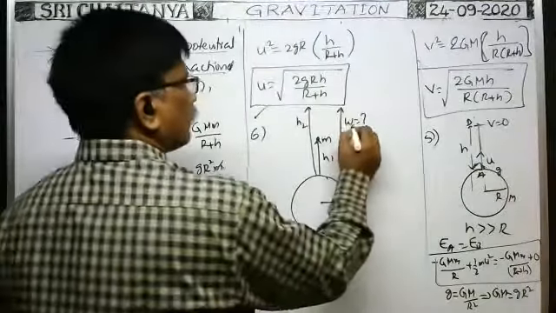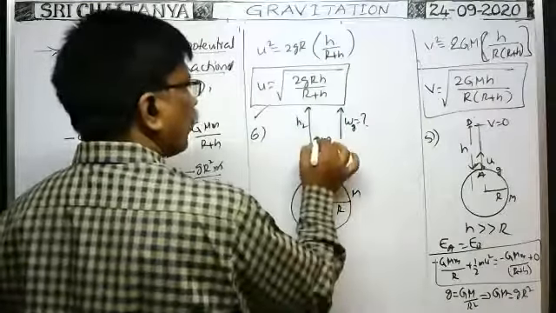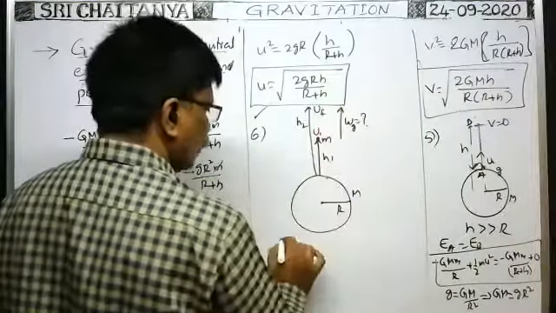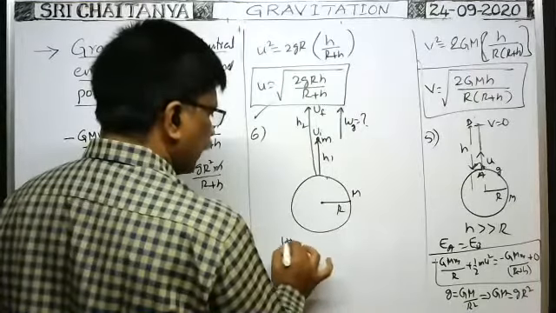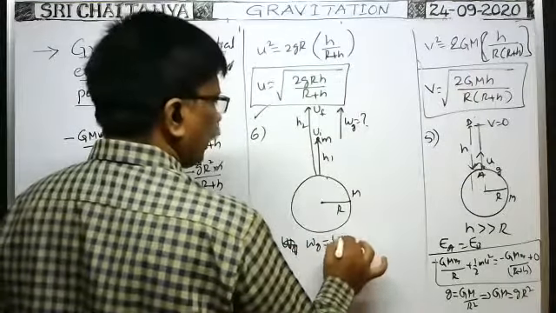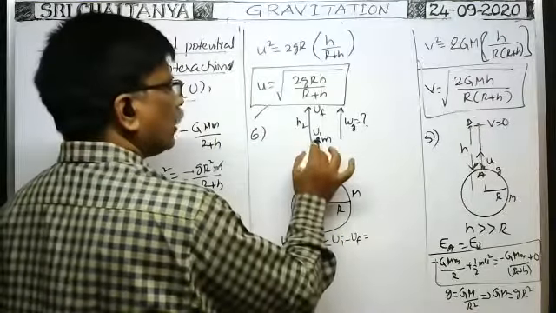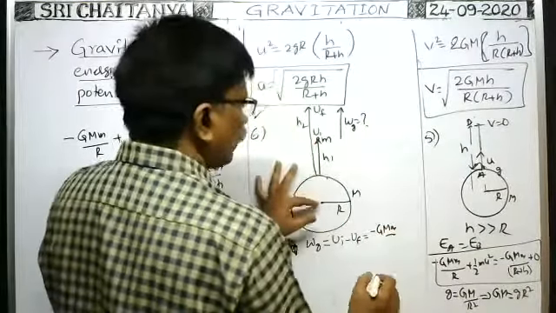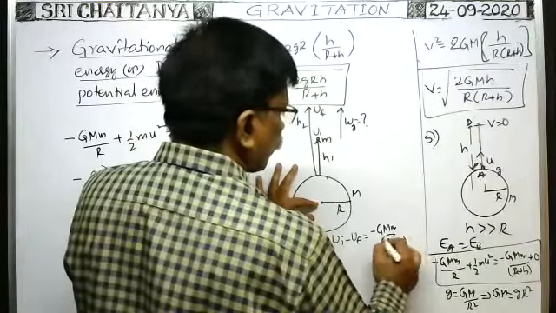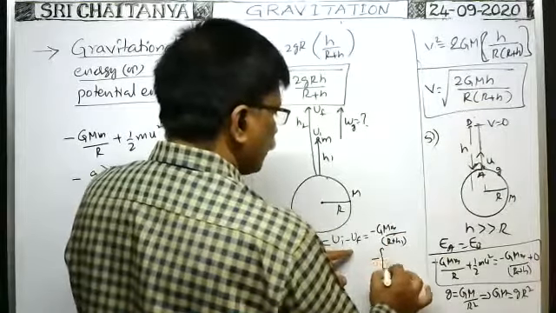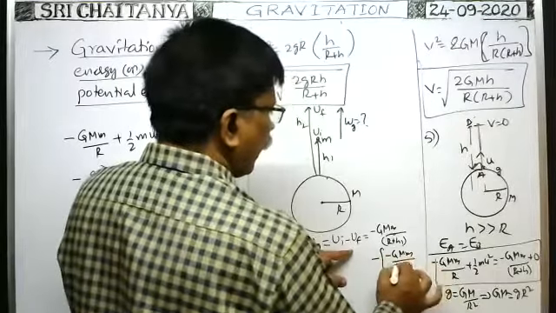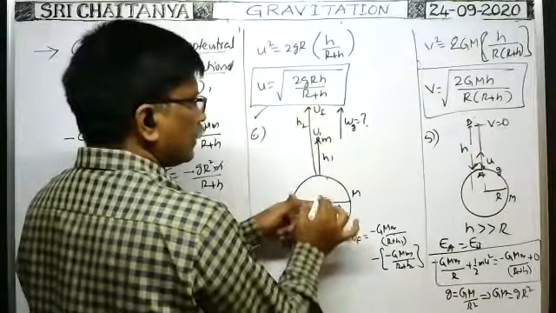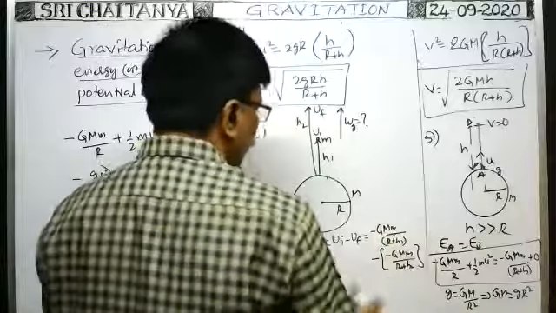Work done by gravity, I am asking. So whenever the body is here, the potential energy is Ui. Whenever the body is here, the potential energy is Uf. So work done by gravity is equal to Ui minus Uf. What is Ui? Whenever the body is here, the potential energy is equal to minus G capital M small m by the distance of the body from the center, R plus h1. Minus the final potential energy, minus G capital M small m by R plus h2. Whenever the body is at a height h2 from the surface, then the distance is equal to R plus h2. You simplify them, you'll get the answer.